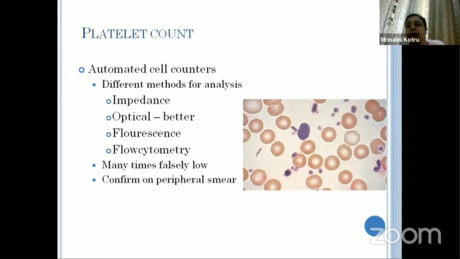So it should always be confirmed on the peripheral smear to see whether it is actually true thrombocytopenia or not, because sometimes large platelets, by traditional impedance methods, cause artifactual thrombocytopenia because larger platelets are counted into the microcytes. Therefore the platelets are undercounted, and we need to confirm by peripheral smear examination.